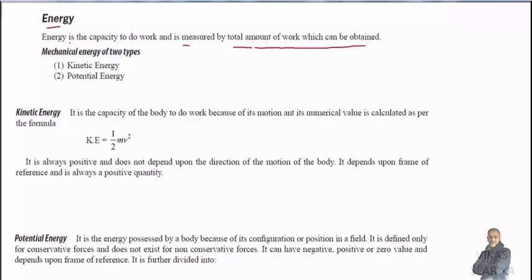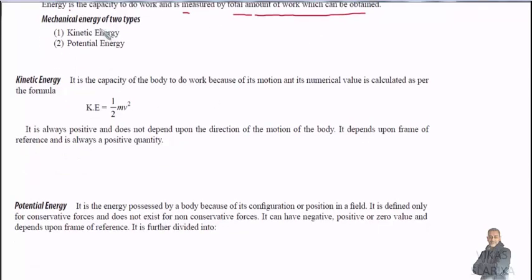So mechanical energy, which we are going to study, we have broadly classified into kinetic energy as well as potential energy. Okay. What is kinetic energy? It is the capacity of the body to do work because of its motion, and its numerical value is calculated as per the formula half mv square. Kinetic energy is due to the translation of the body, where m is the mass of the body and v is the velocity of the body. The result is always positive and does not depend upon the direction of motion. It depends upon frame of reference and is always a positive quantity.